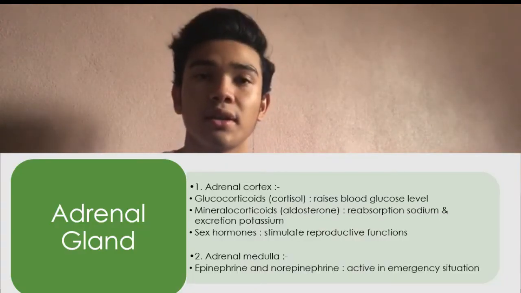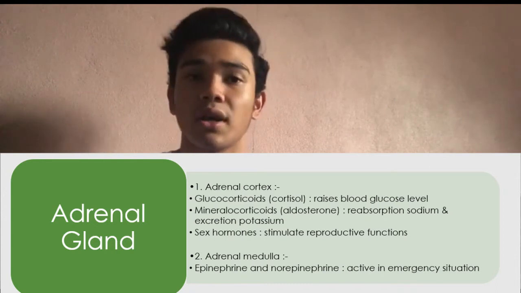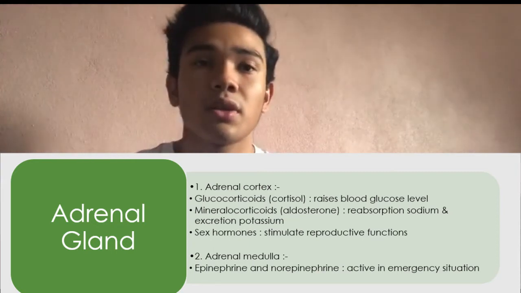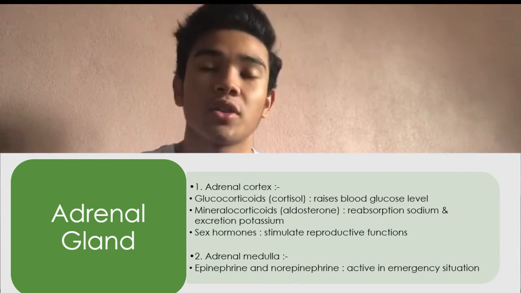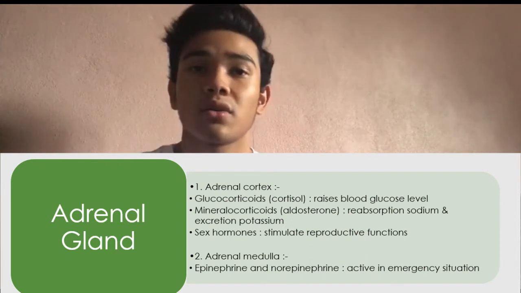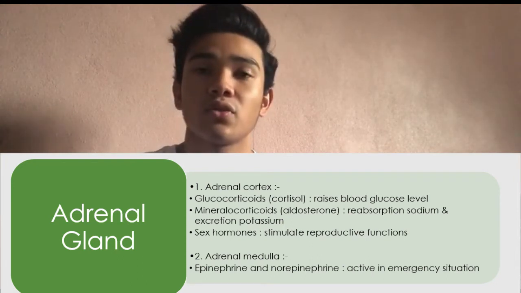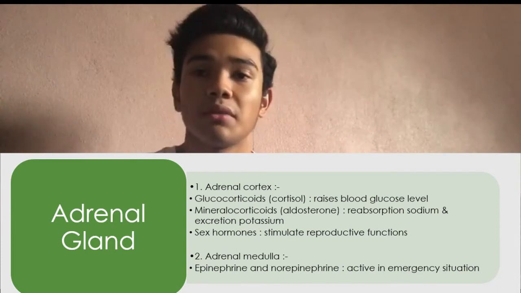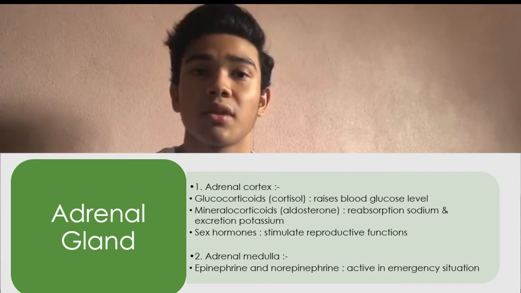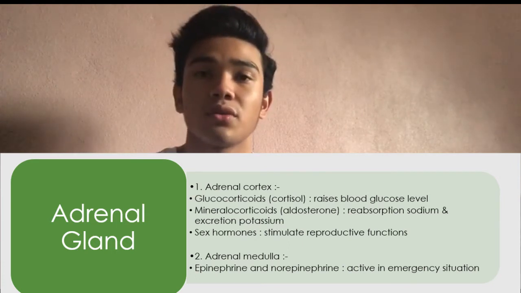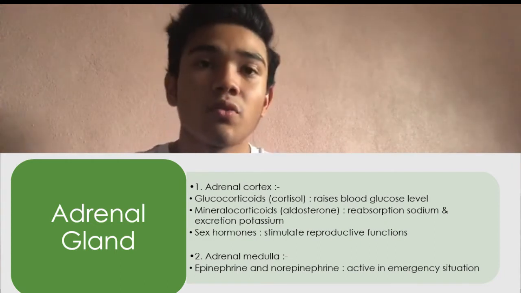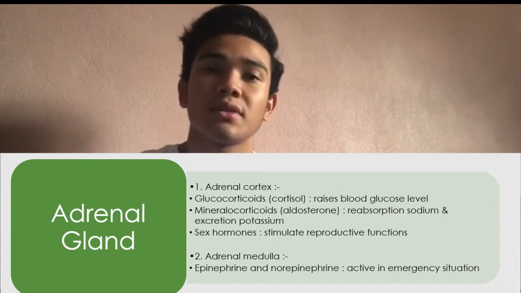Okay, then we have the adrenal gland. In the adrenal gland we have the adrenal cortex and the adrenal medulla. In the adrenal cortex we have three hormones. The first one is glucocorticoids, or what we call cortisol. Its function is to raise blood glucose level. Then we have mineralocorticoids, aldosterone, for reabsorption of sodium and excretion of potassium. Then we have sex hormones to stimulate reproductive functions.